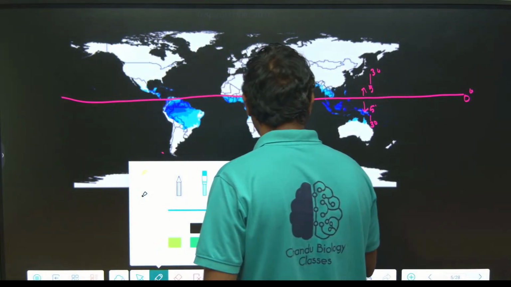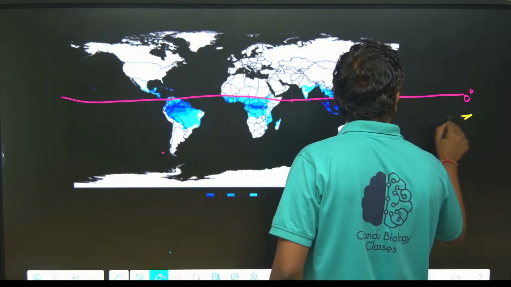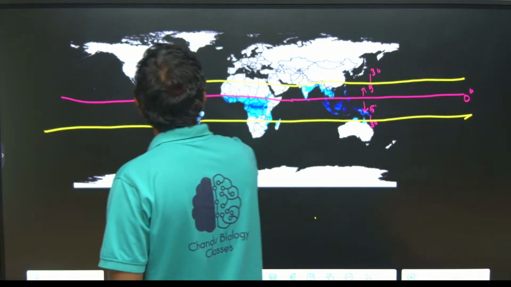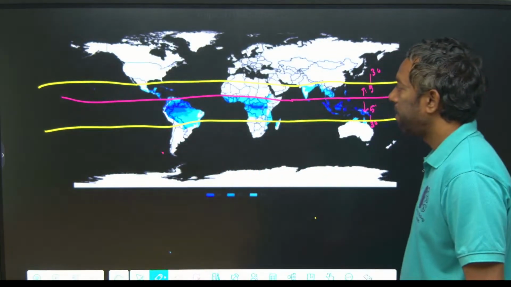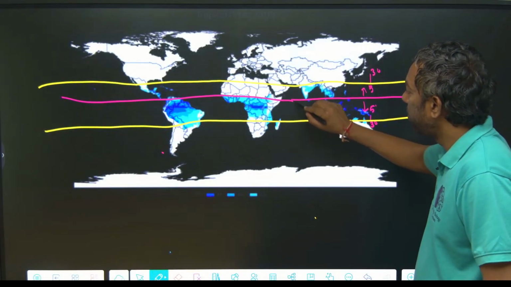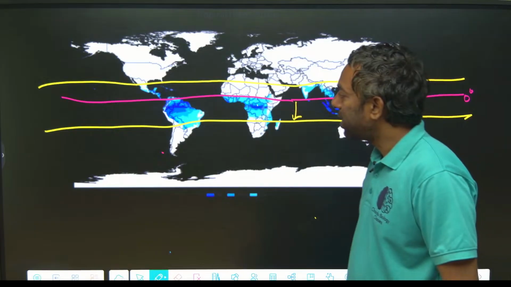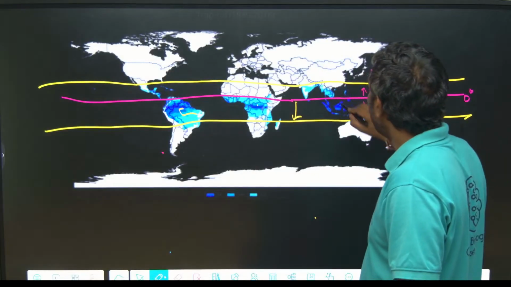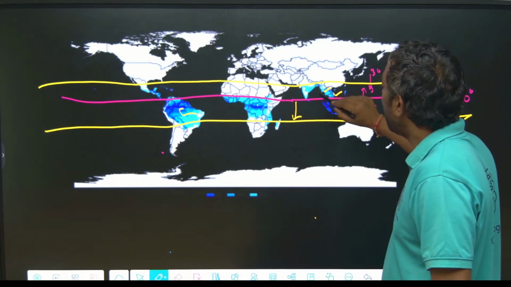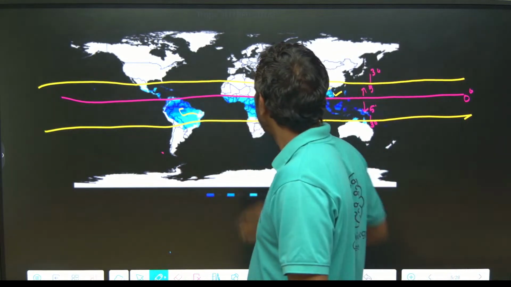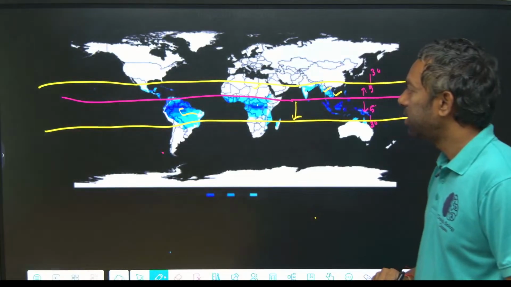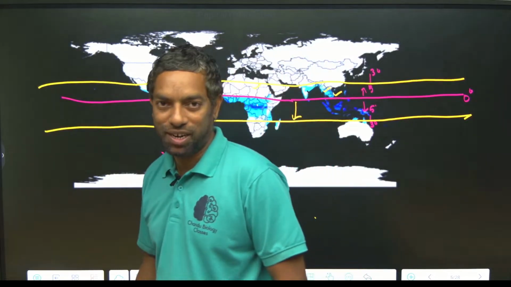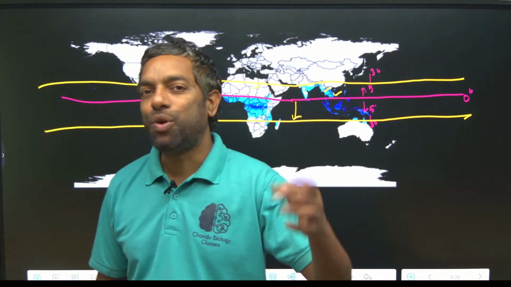Below it are African countries, Brazil and South American countries. Above it are Myanmar, Malaysia, India, Mexico and sub-Saharan areas. These are the tropical areas.